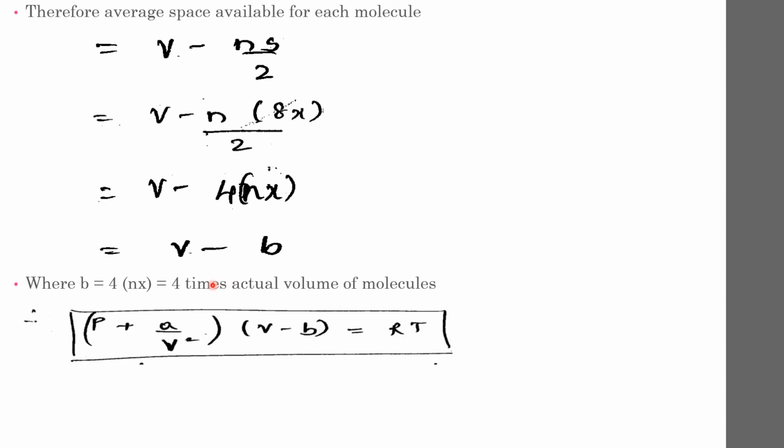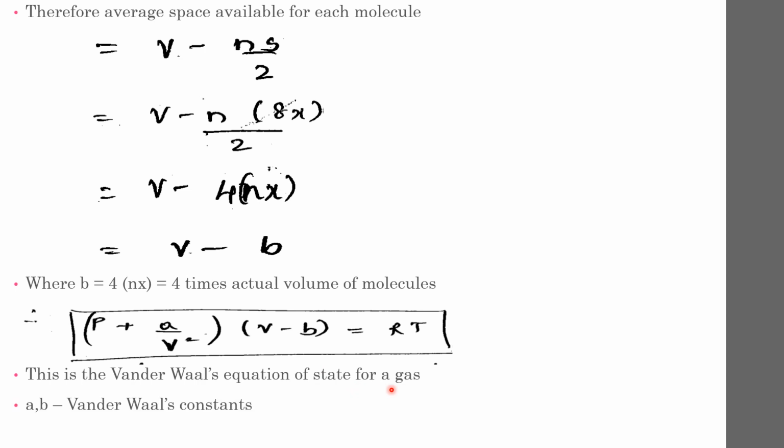So now if we add up all the corrections, the correction in pressure is added as a by V square, and for volume it is minus b. So we get the van der Waals equation of state: P plus a by V square into V minus b is equal to RT. So this is the van der Waals equation of state for a gas, where a and b are called the van der Waals constants.